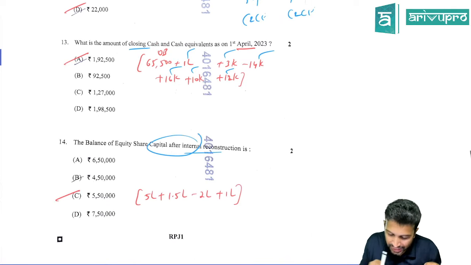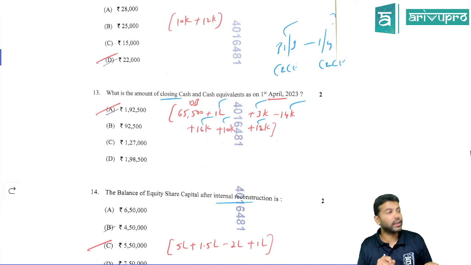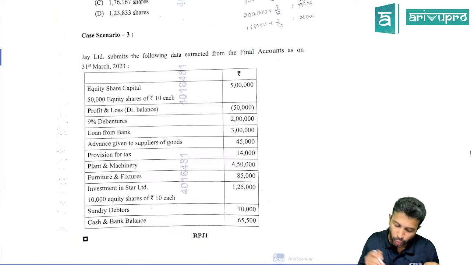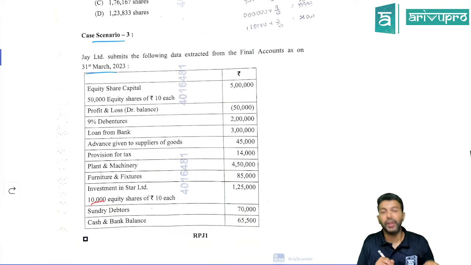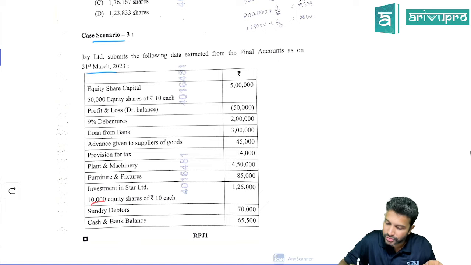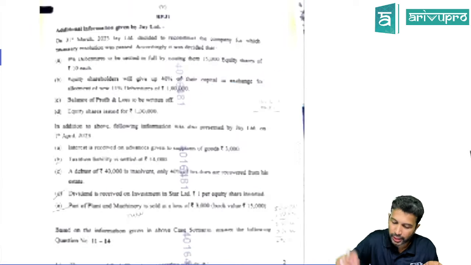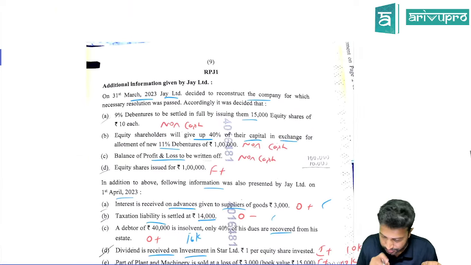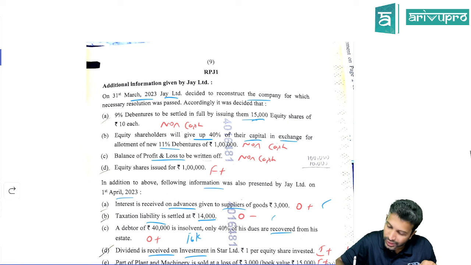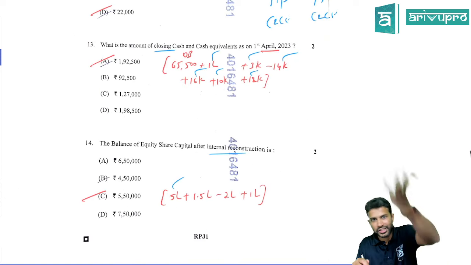Okay. Next, balance in the share capital. They're asking after doing internal reconstruction. First, what was the share capital before all this activity? As per the balance sheet, share capital was 5 lakhs. So take that number. Then what all happened? Did you issue any equity shares for debenture holders? Yes. 15,000 shares, each of value 10. So 15,000 into 10 is 1,50,000. If you are issuing equity shares, share capital will increase.